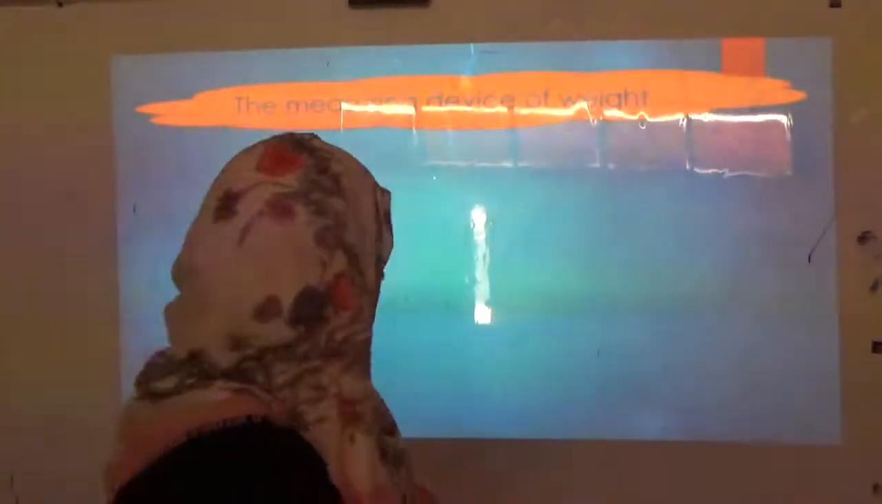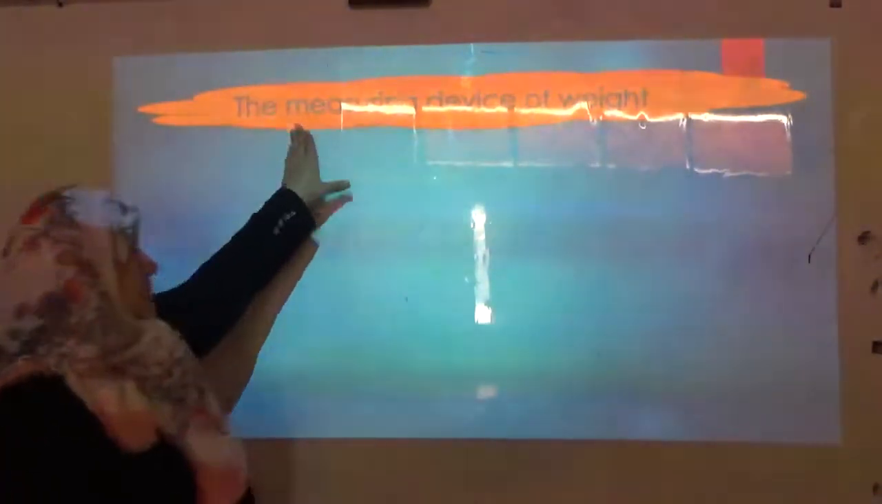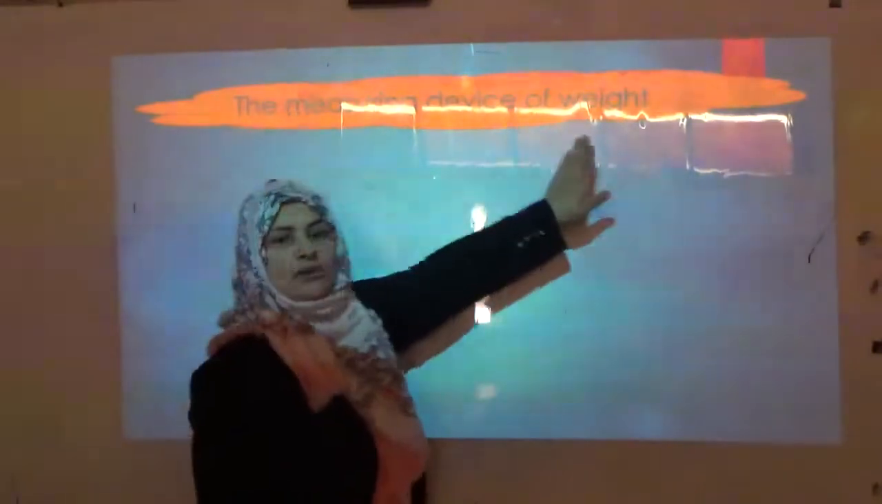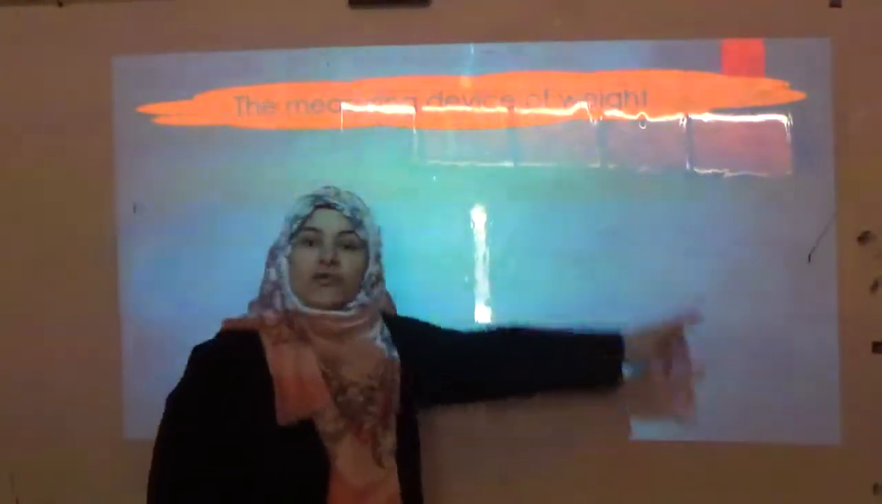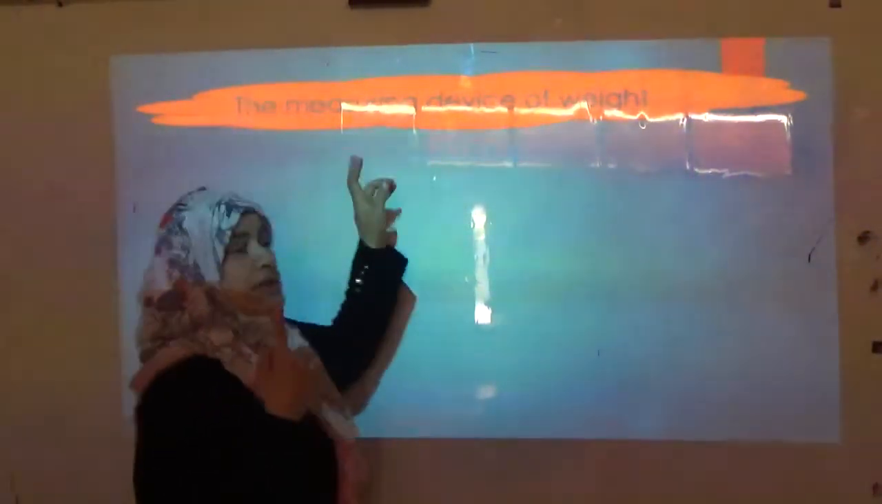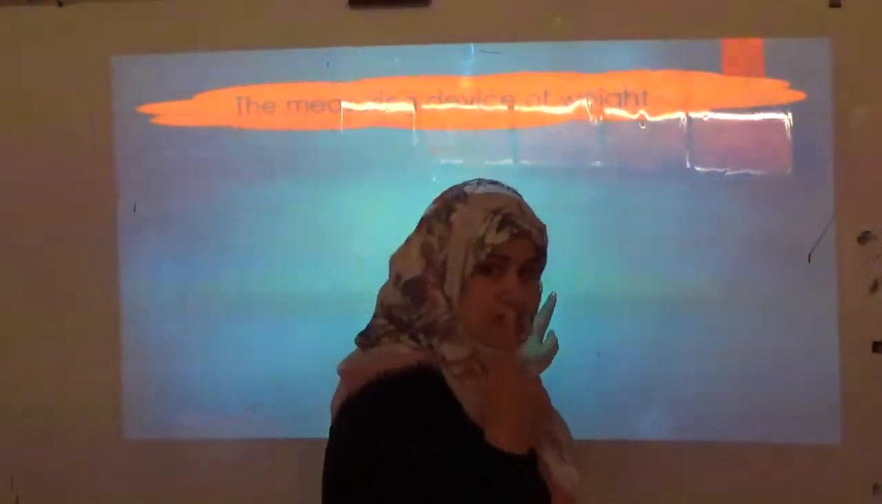And now, my dear students, let's move to another part in our lesson. For mass, we have 4 devices. You remember? For the mass, we have 4 tools or devices that can be used for measuring the mass. But here, we talk about the measuring device of weight. Only one device can be used for measuring the weight.